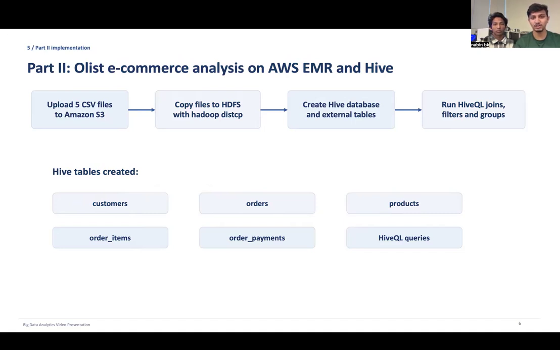Next, Hive external tables were created using OpenCSV, and then HiveQL queries were used to perform joins, filtering, grouping, and aggregation across the customers, orders, products, and payment datasets. This demonstrated how AWS EMR and Hive can support scalable cloud-based big data analytics.